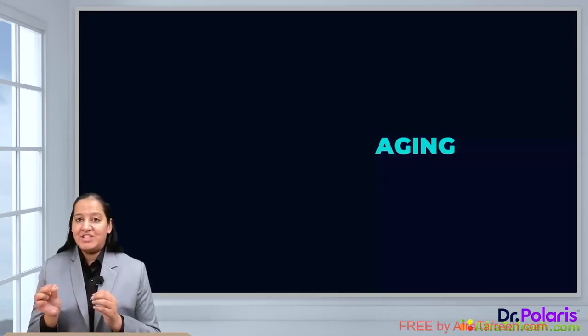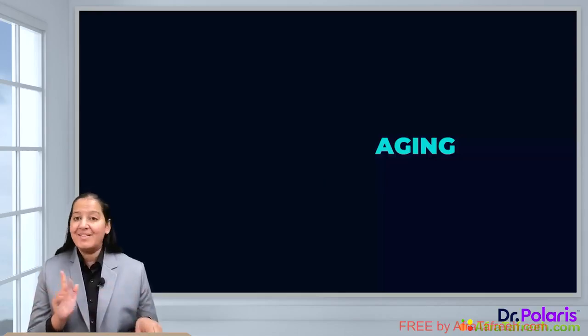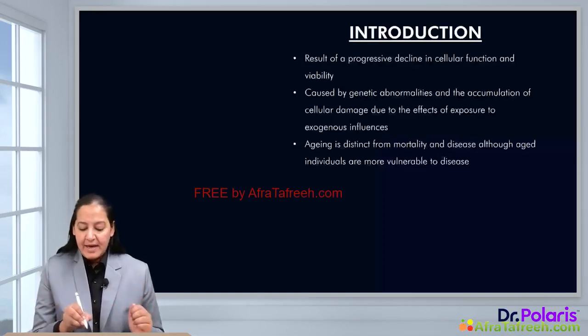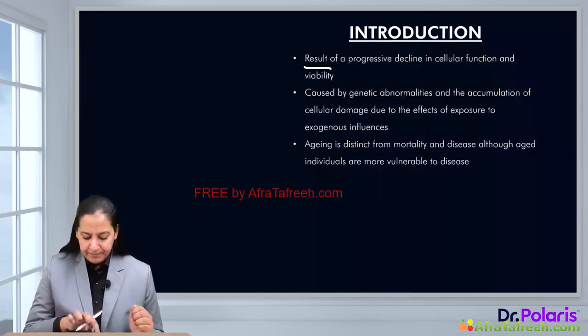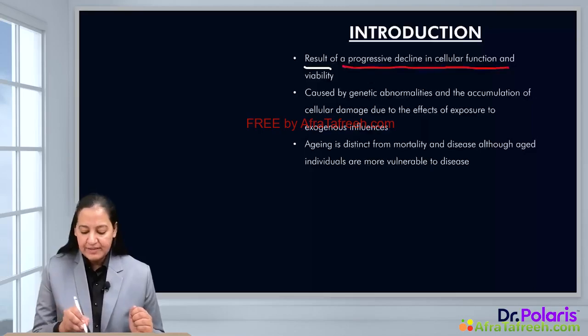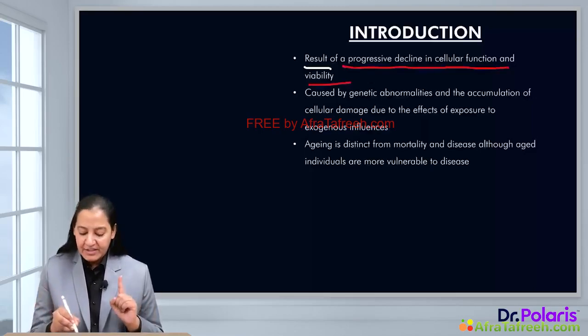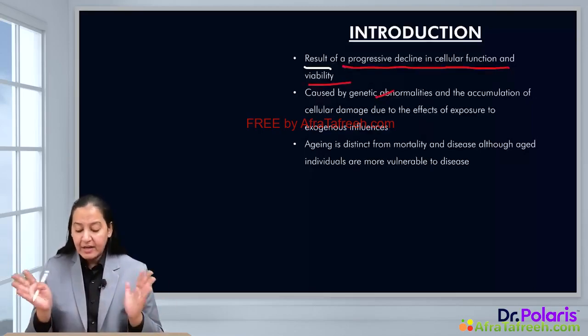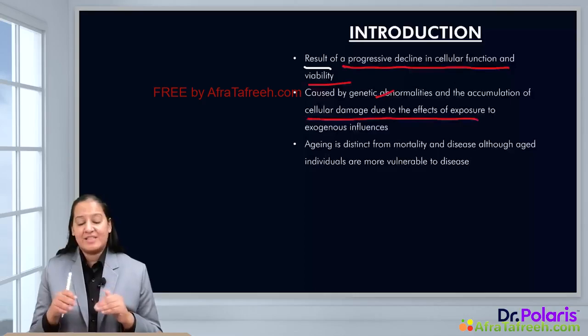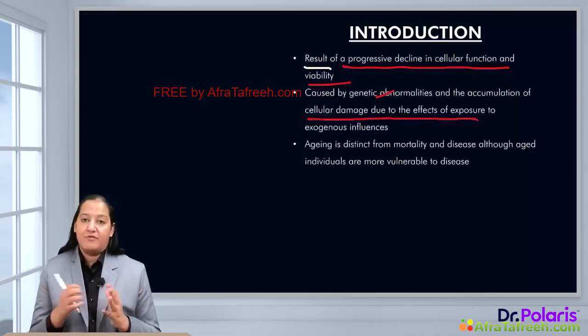So that's aging. In this video, I am going to teach you aging. Let's start. So what is aging? How does aging occur? Aging results from progressive decline in the cellular function and viability of the cell. It is caused either by genetic abnormality, or it is due to the accumulation of cellular damage due to the effects of exposure to some exogenous influences.